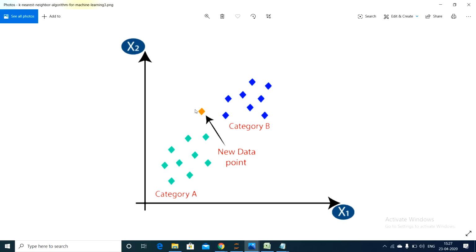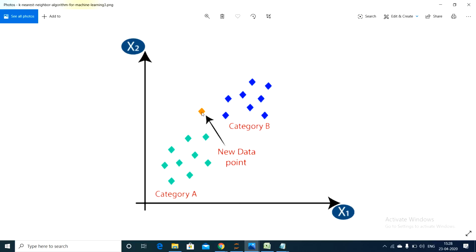The drawback is a slow classification phase. What we will do here is calculate the Euclidean distance, which we know: distance is equal to the square root of (x2 minus x1) whole squared plus (y2 minus y1) whole squared.